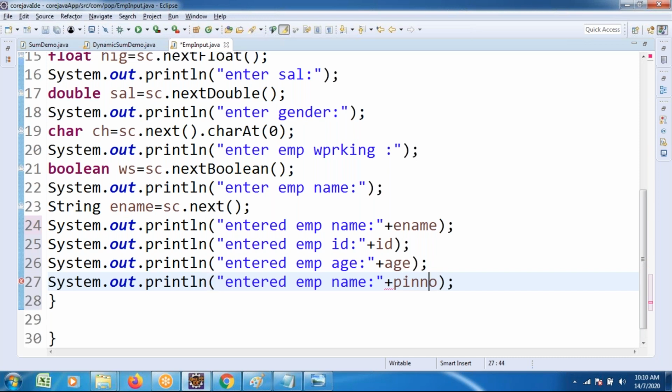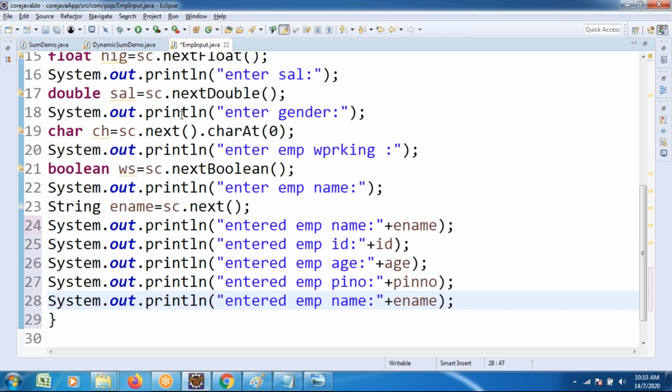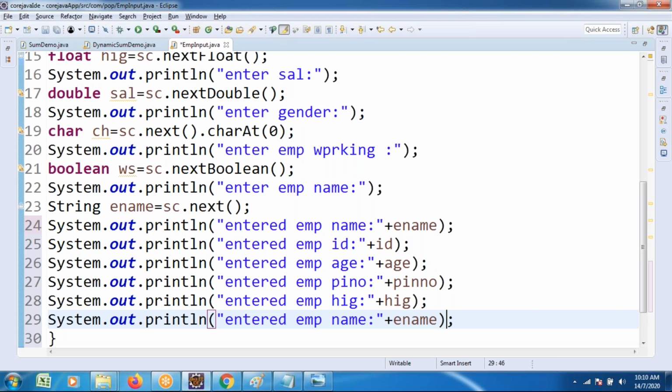Number, whatever short type of data you take, your wish. Double quotation, whatever you want to write. Similarly, I want to take the height of the employee. Height of the employee. Next, salary of the employee. All the fields I am going to take dynamically and print. Salary of the employee, name, working status, WS. Working status. Employee working status, and take.